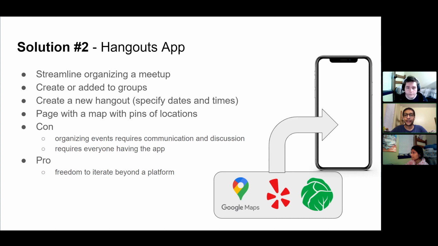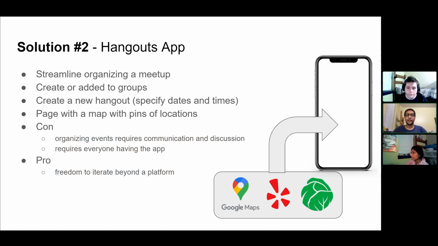Solution 2 is a standalone hangouts application that will streamline the process of organizing a meetup. Inside the app, the user can create new groups. Organizers can create new hangouts and specify a set of dates and times to potentially meet. The structure might be too rigid for every use case. Often, organizing events requires communication and discussion that the solution would not be capable of handling.